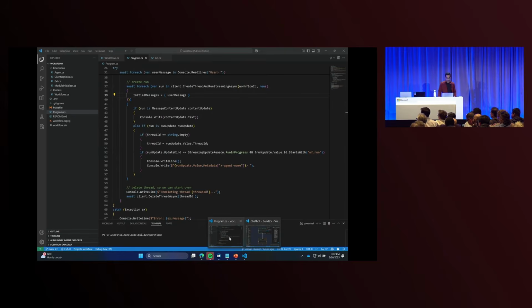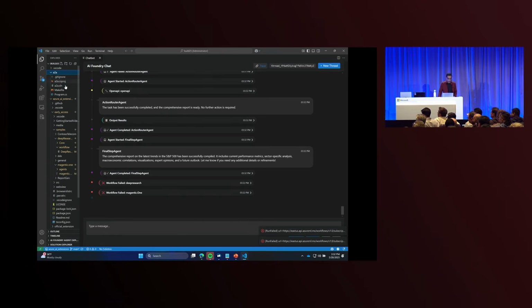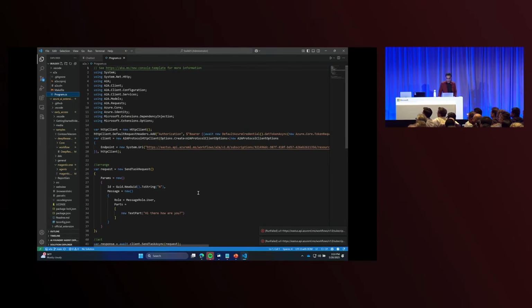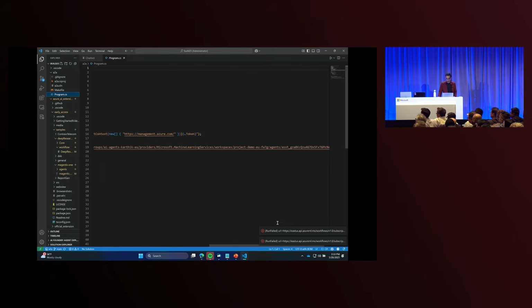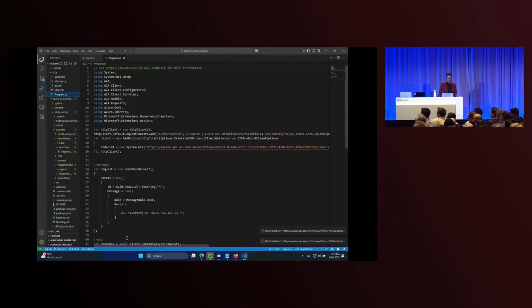And then the last thing I wanted to show is that we've also been working very hard on interoperability around A2A. Google recently announced a protocol for agent-to-agent communication. To show that off, I'm going to show you a demo where I've got an agent that I've created, in this case agent ASGZA, that has some tools and things involved.